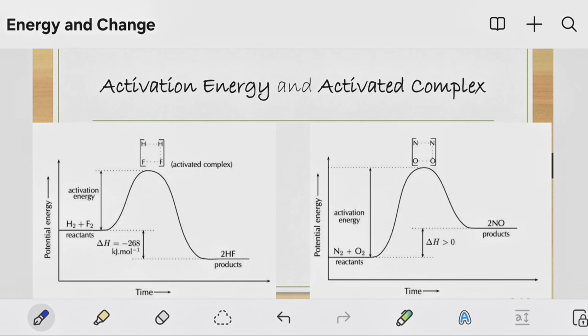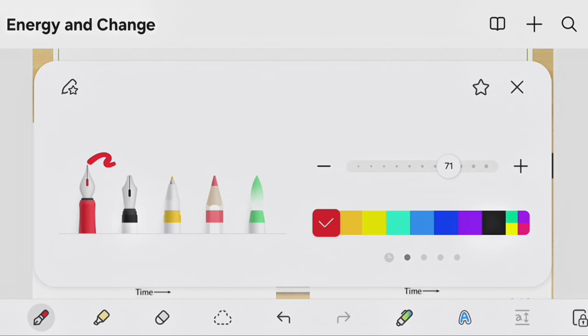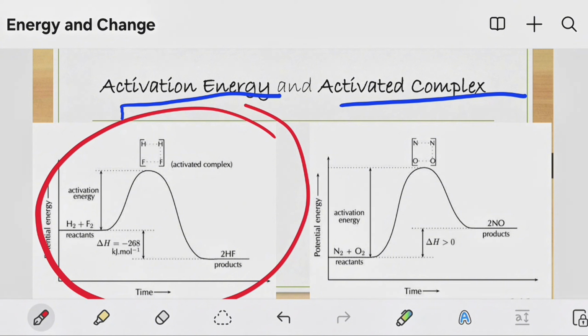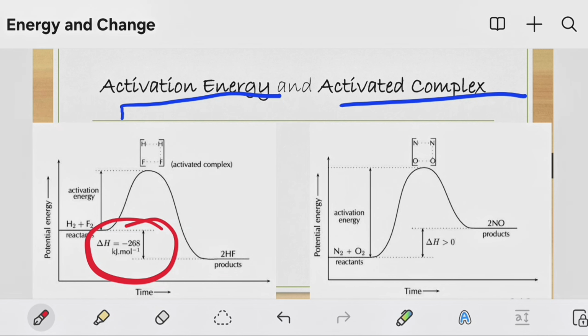So let us conclude our theory by talking about the concept of activation energy as well as activated complex. Maybe what we want to do is to ask ourselves, what type of reaction is this one? Is it endothermic, or perhaps exothermic? You know one thing for sure, that whenever delta H is less than 0, meaning delta H is negative, we are talking about what we call an exothermic reaction. So this one will be an exothermic reaction.